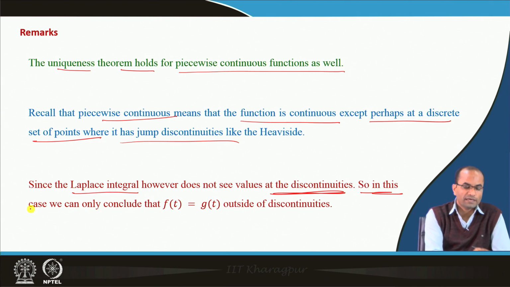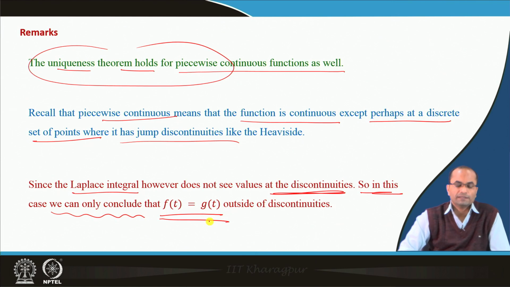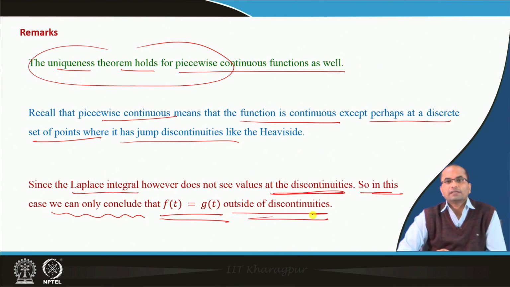in this case, meaning the case when we have the piecewise continuous function, we can only conclude that f(t) will be equal to g(t) outside the points of discontinuities. This result can also be proved formally, though we understood this intuitively: when we have two equal Laplace transforms, the functions whose Laplace transforms they are will be equal outside the points of discontinuity.